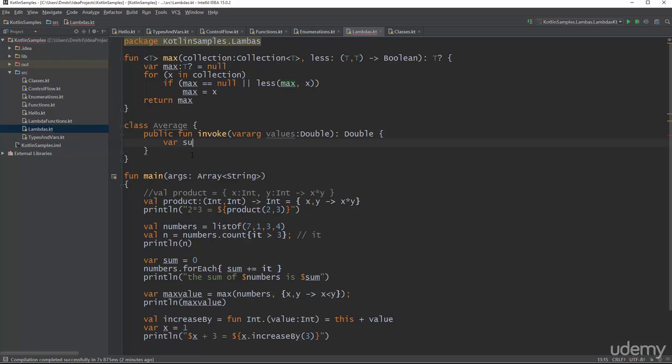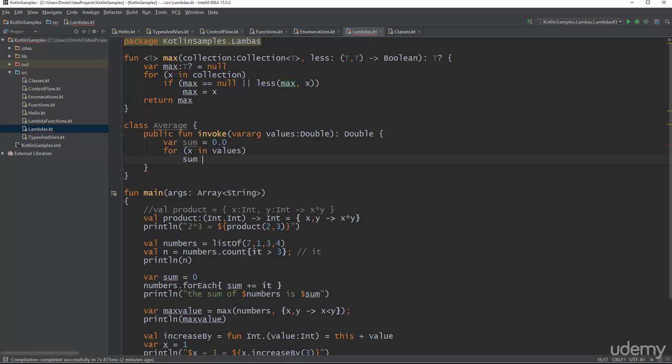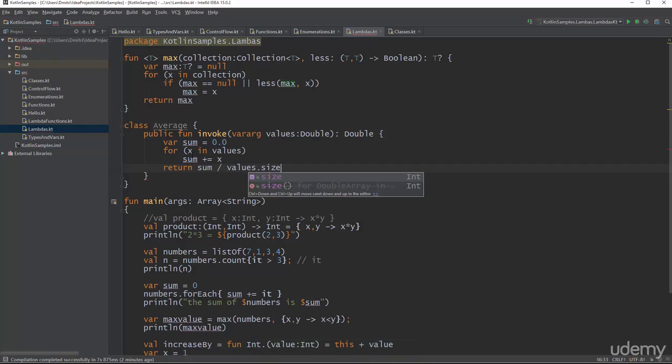So I'll have var sum equals 0, and then I'm going to iterate x in values and increase the sum by the value, and then return sum divided by values.size. Okay, so this is my function for calculating the average, but it's a class.